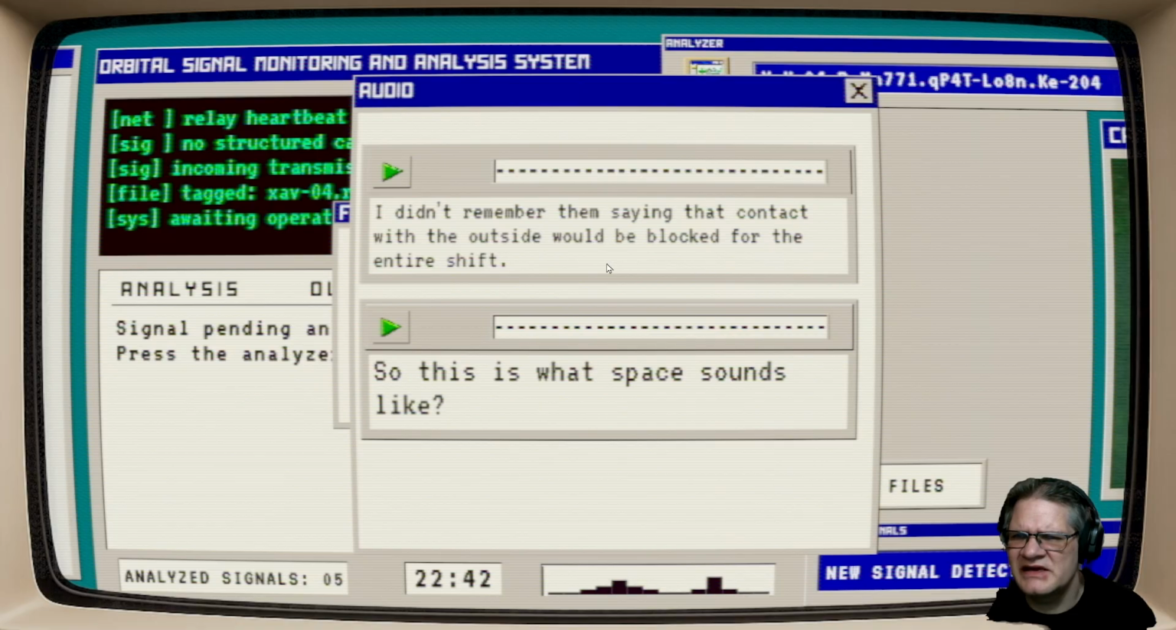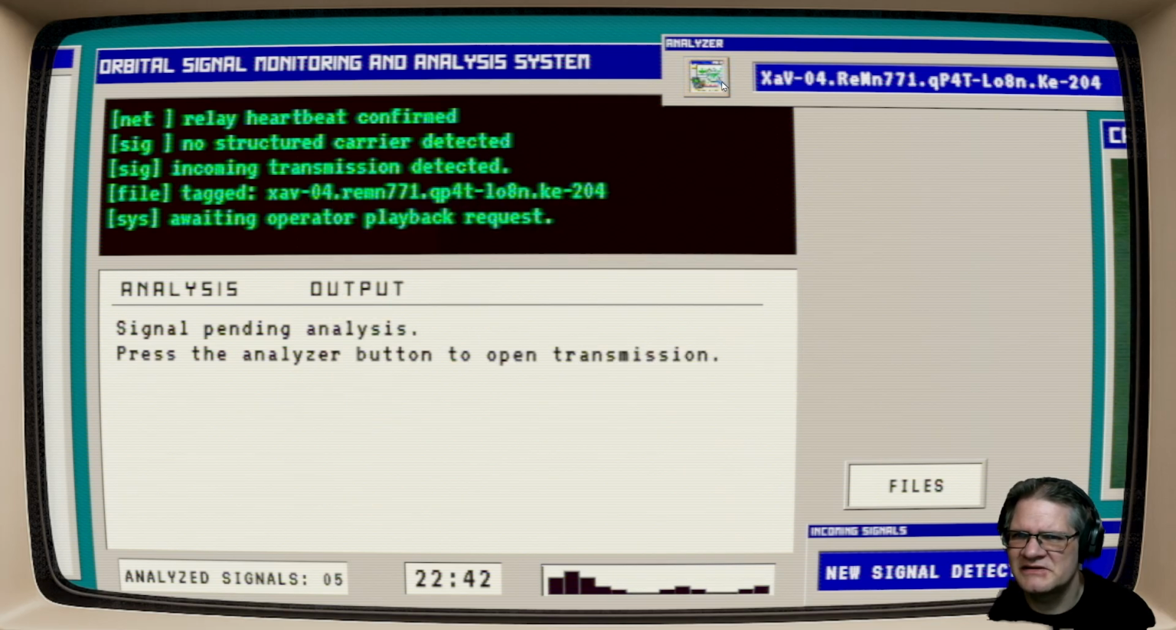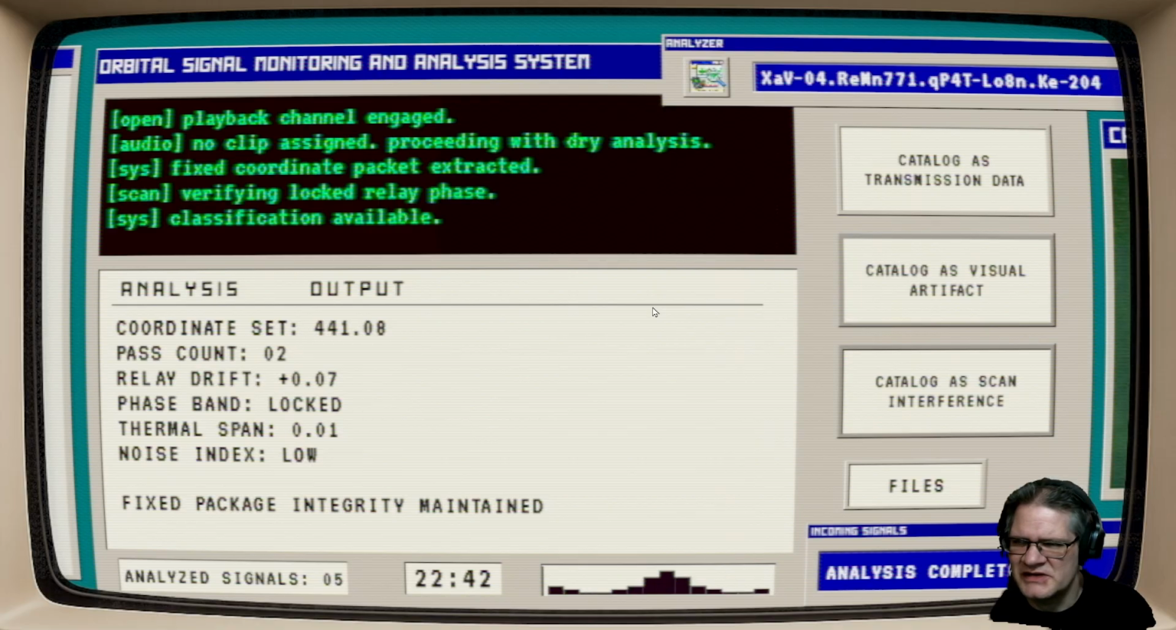I don't remember them saying that contact with the outside would be blocked for the entire shift. So this is what space sounds like? Interesting. Okay, so I got to look at that stuff. Hang on, I'm trying to get there. Well, let me close. There we go. So I can look back at that for more information that might tell me something I don't realize. The text isn't in there.